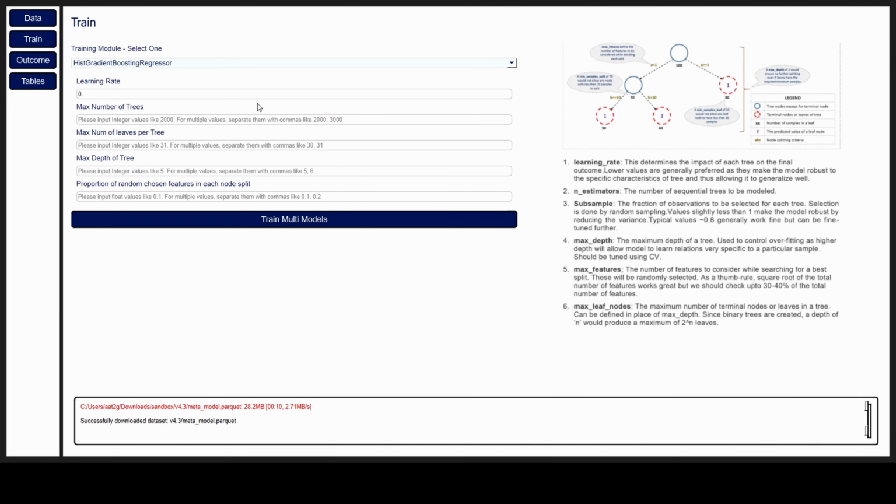On this tab, you'll specify your parameters, which would include your learning rate, the maximum tree depth, the number of trees to be constructed, i.e. how many times you want the loop to run, and the number of leaves or terminal nodes. That's where the median residuals are calculated from your pseudo residuals, and the final parameter is the proportion of features to be used at each node split.